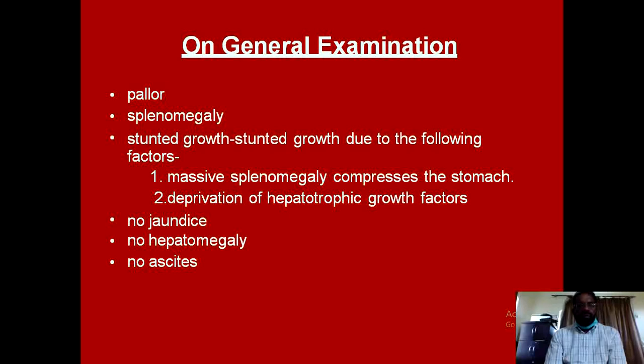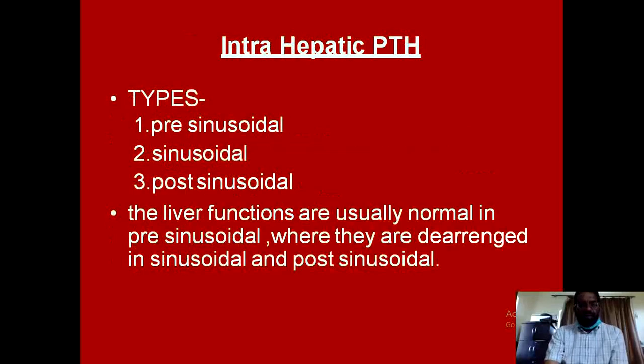And clinically, these patients are not jaundiced, there is no hepatomegaly, and there is no ascites. So the main features associated with prehepatic portal hypertension are the upper gastrointestinal bleed and splenomegaly.